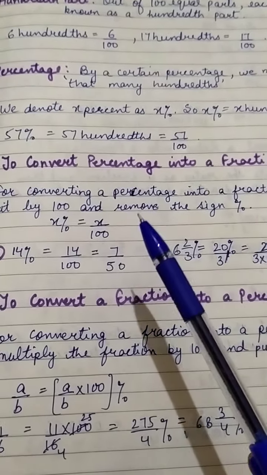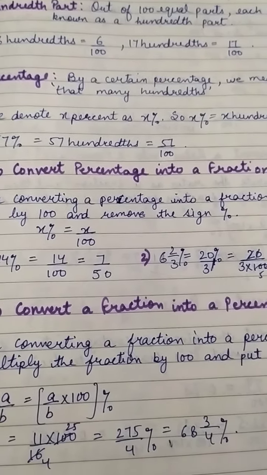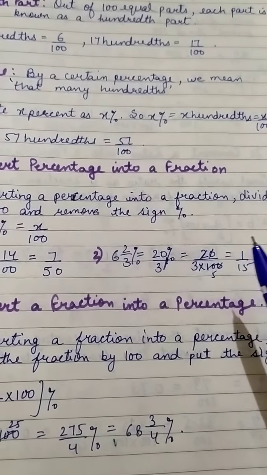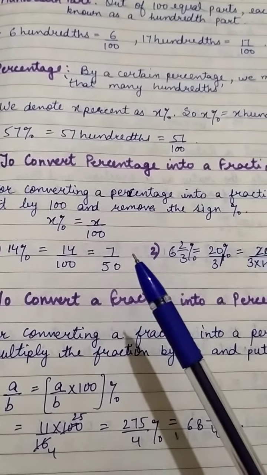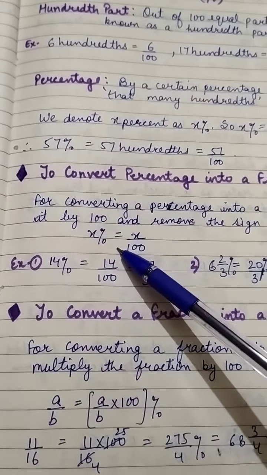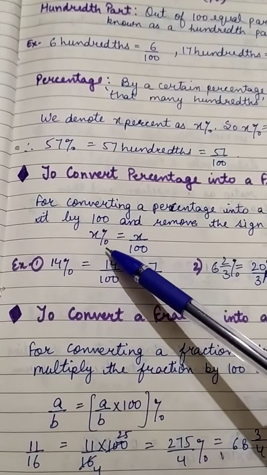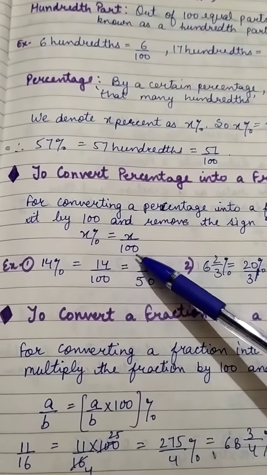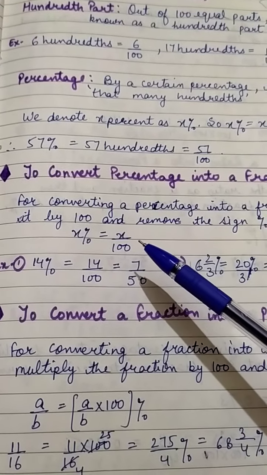Alright, now to convert a percentage into a fraction. For converting a percentage into a fraction, divide it by 100 and remove the sign of percent. Suppose we have x percent and we have to convert it into a fraction, so it will be x upon 100 and just remove the sign of percentage.